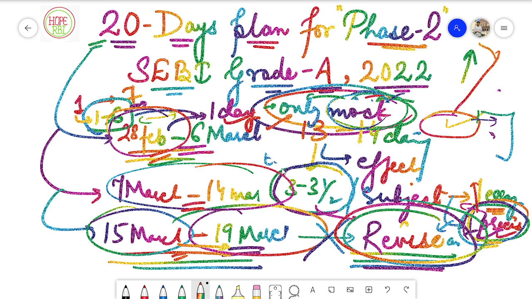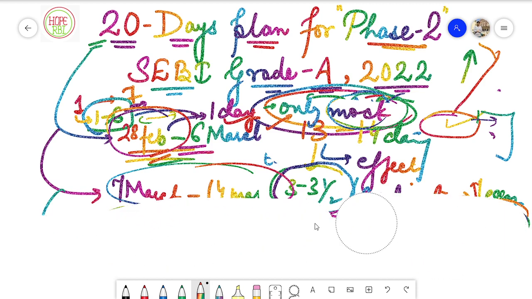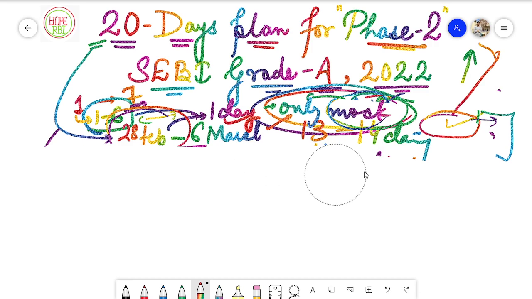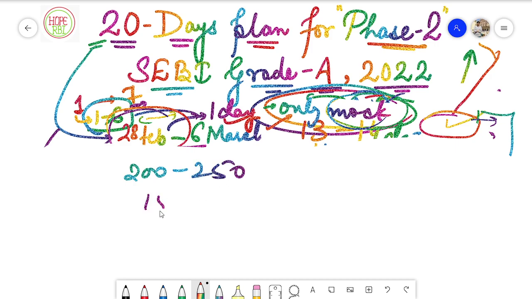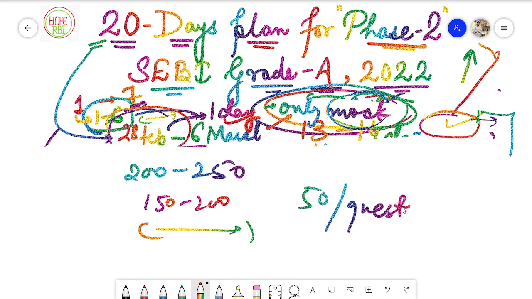the examination. You can actually use these days to write essays, and your essay writing should be such that, if we talk about last year's paper, the essay was between 200 to 250 words. The Precis writing was in line with 150 to 200 words, if I'm not wrong, and the comprehension passages, I guess maybe 50 words per question. So you should be able to attempt all of those things within these particular word limits to get good marks,